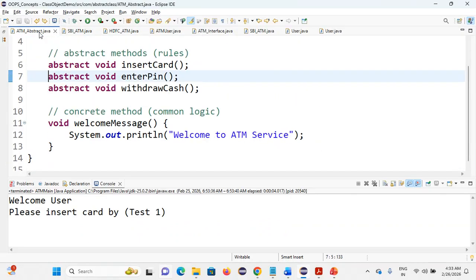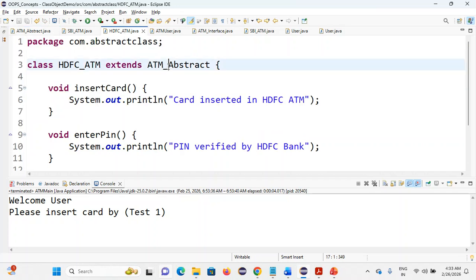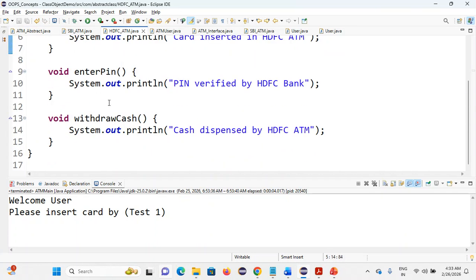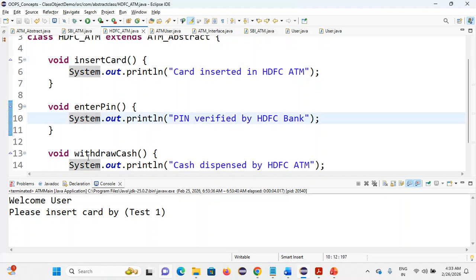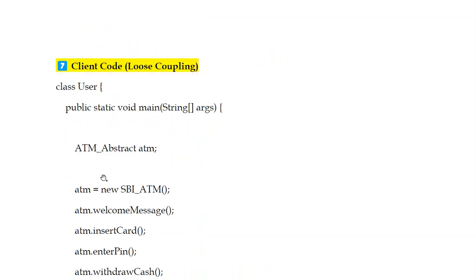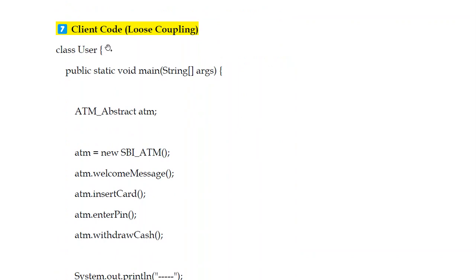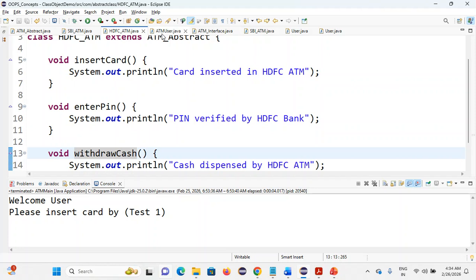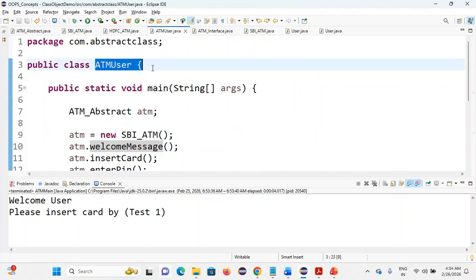So whatever methods you have declared, just extend that abstract class and implement them. Okay, void insert card, enter pin, withdraw cash. We are overriding that. Depending upon HDFC or whatever ATM company, same method names, we are changing that logic alone. That's it. So now the problem is sorted out. This is what we call loose coupling. Our client is not dependent on the concrete ATM class. So here we are acting independently. Full freedom is given to us.